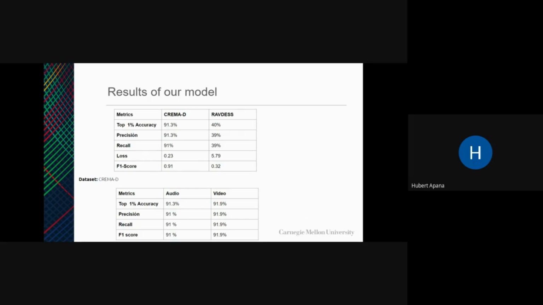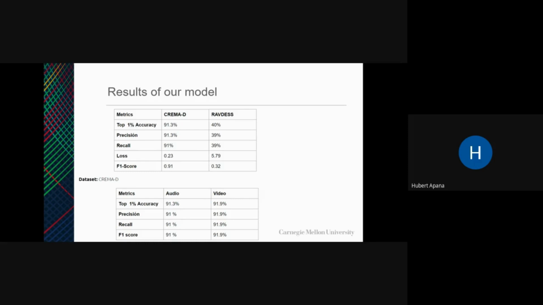For the results, the CREMA-D dataset performed really well. We had an accuracy of 91.3 with a precision of also 91.3. But on the RAFDES, which was the out-of-domain dataset, it didn't perform really well. We had an accuracy of 40%, and then a precision of 39%.